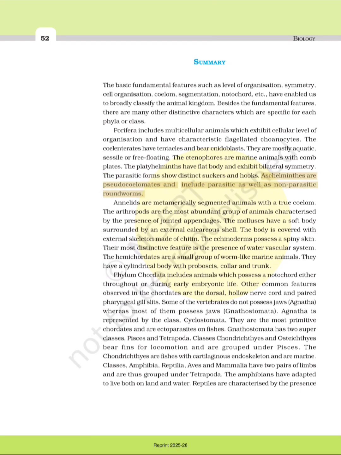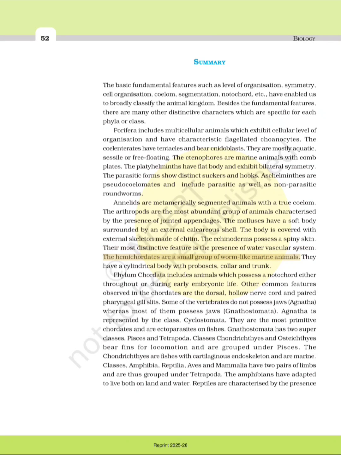Aschelminths are pseudocoelomates and include parasitic as well as non-parasitic roundworms. Annelids are metamerically segmented animals with a true coelom. The arthropods are the most abundant group of animals characterized by the presence of jointed appendages. The mollusks have a soft body surrounded by an external calcareous shell. The body is covered with external skeleton made of chitin. The echinoderms possess a spiny skin. Their most distinctive feature is the presence of water vascular system.